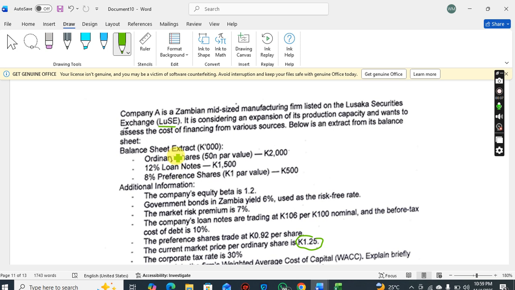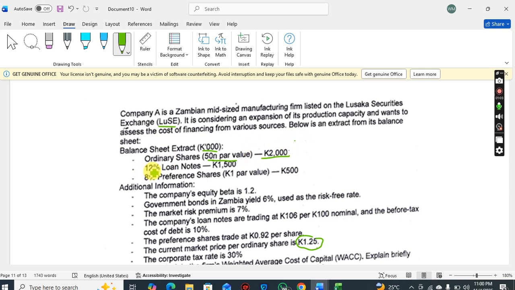Okay, so here we have ordinary shares. This is the money raised from selling ordinary shares, 2 million kwacha. As you can see here, there are 3 zeros there. So 2 million kwacha has been raised from selling ordinary shares. This 15 ngwee par value is how much the shares were sold for when they were issued.